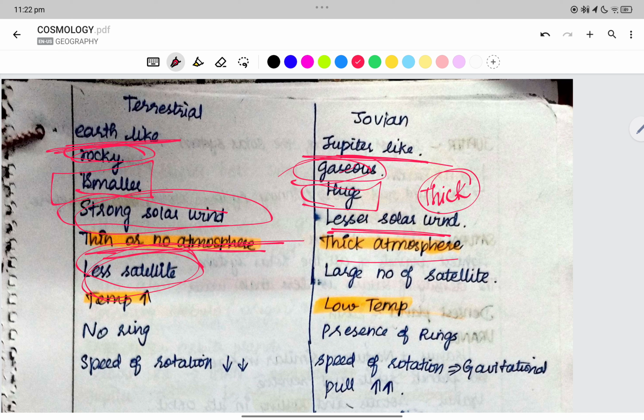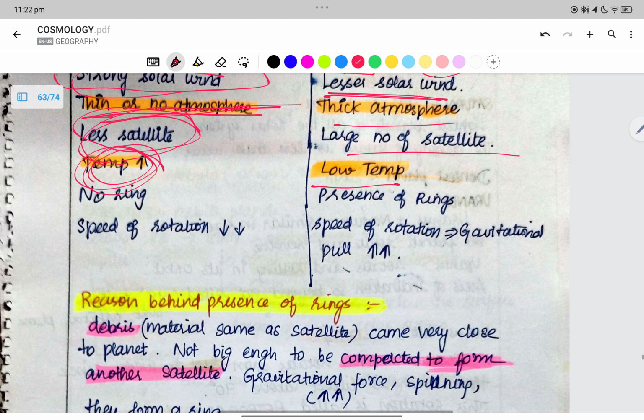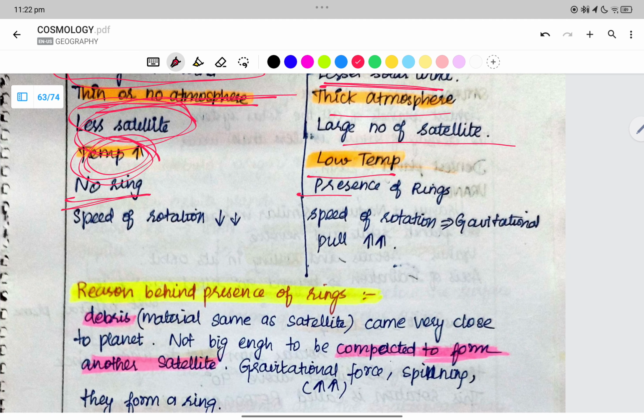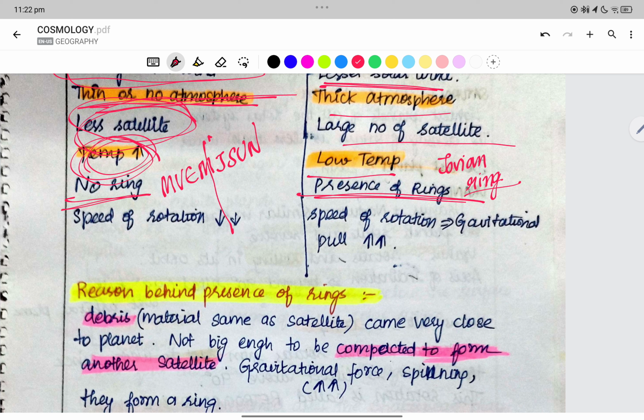Less number of satellites and more number of satellites. Higher temperature because of their closeness to the sun. They have low temperature. No rings, presence of rings. All the Jovian planets have rings. Between Mars and Jupiter, we have the asteroid belt, right? Therefore, Jupiter, Saturn, Uranus, Neptune have the presence of rings.